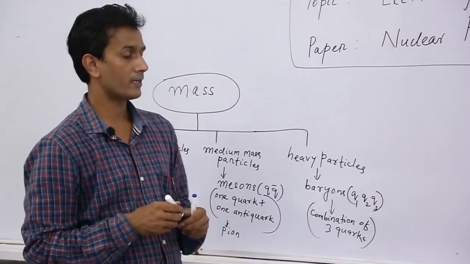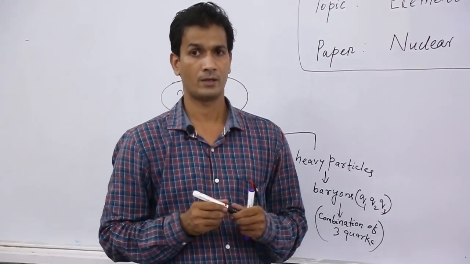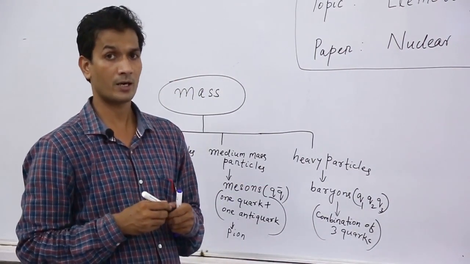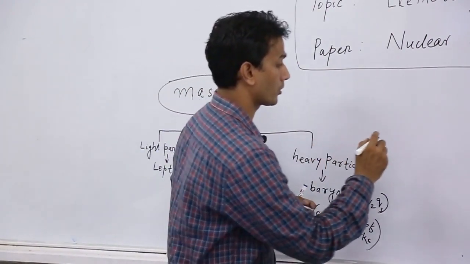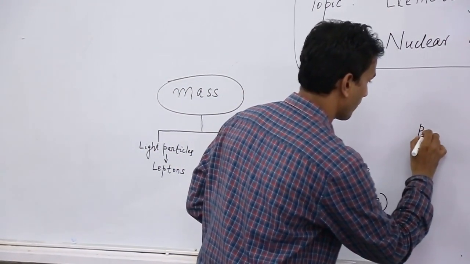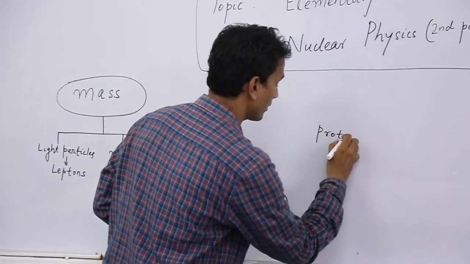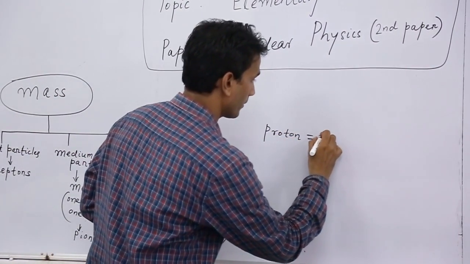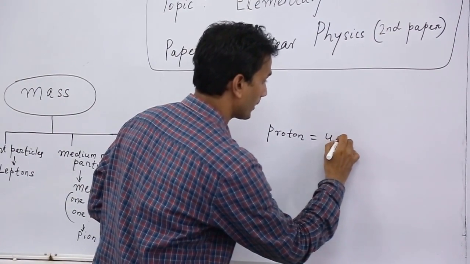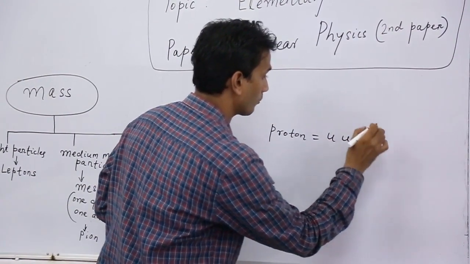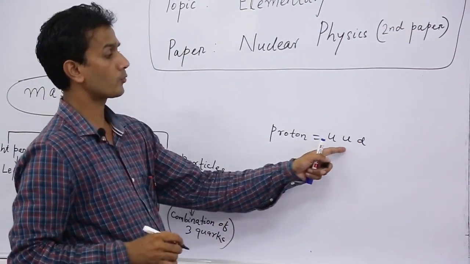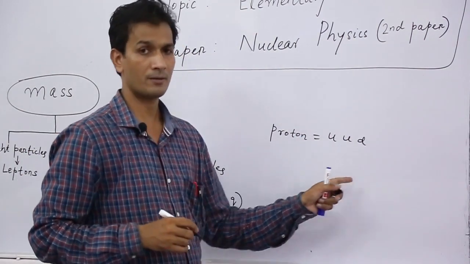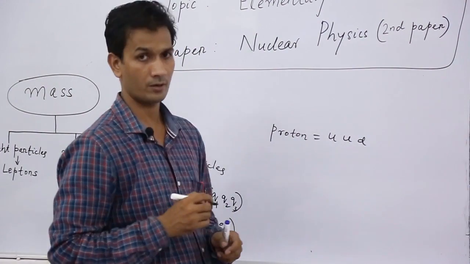One example of baryon is proton and also neutron. Proton is the combination of three quarks. We know that proton consists of three quarks, that is up quark and down quark. So two up quark and one down quark, they combined among themselves to form proton.